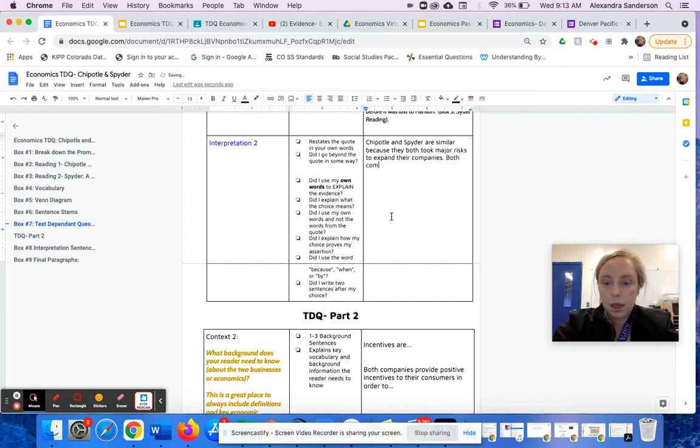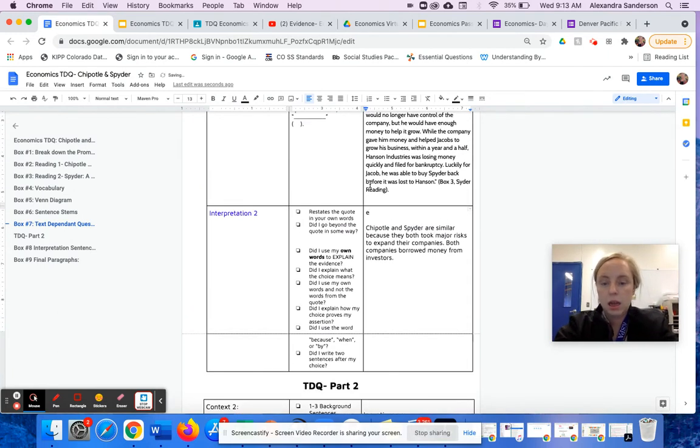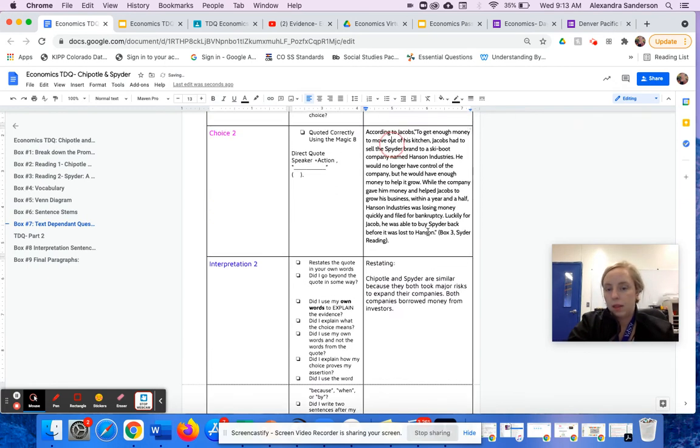Both companies borrowed money from investors. So I have my sentence stem about how they are similar. I would probably need to add a sentence above, just restating the quote. But here's my sentence stem. Chipotle and Spider are similar because they both took major risks to expand their companies, and they both borrowed money from investors. So that's my interpretation.